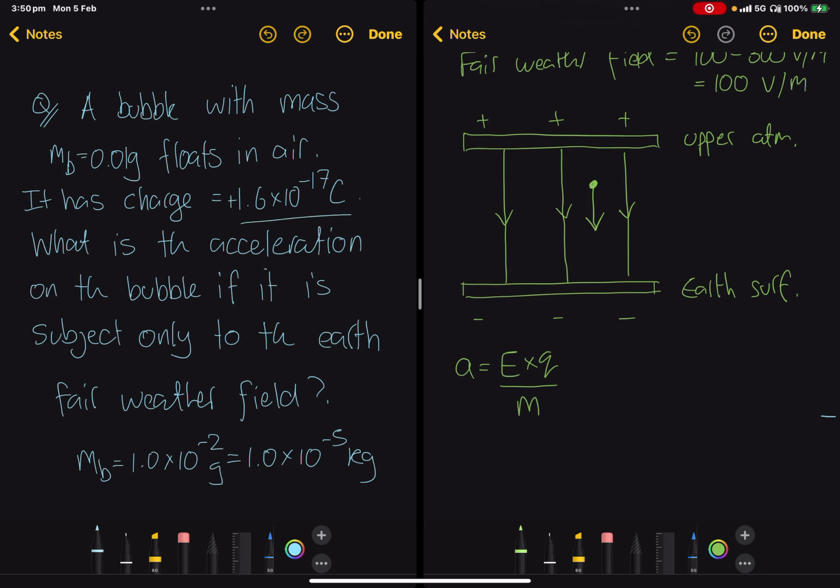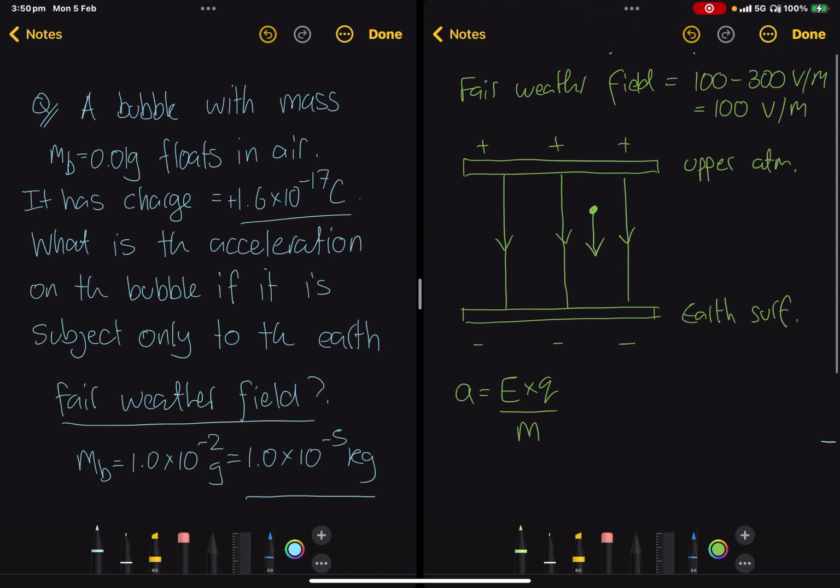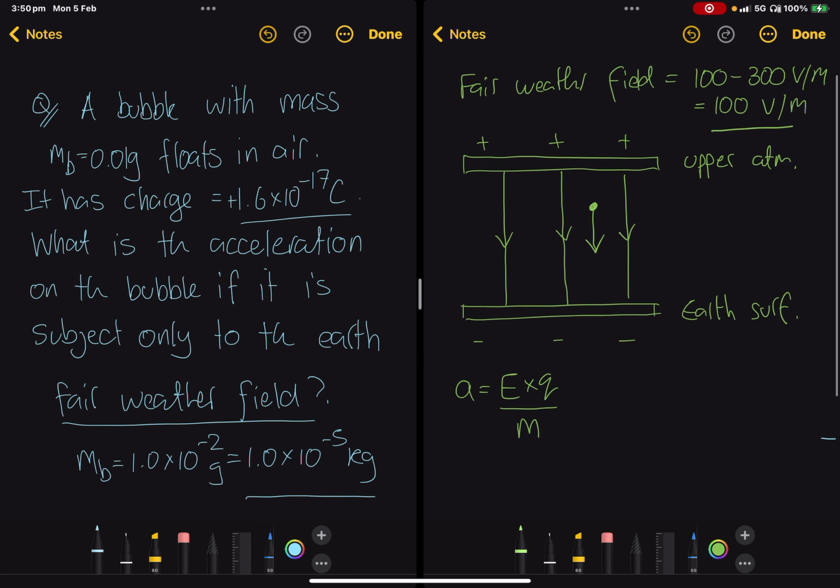The charge is already in coulombs. So this is the mass in kilograms, charge in coulombs. Fair weather field, we're not told in the question. We have to assume this. And we're going to assume a value of 100 volts per meter. So this gives us 100 times 1.6 times 10 to the minus 17 divided by 1 times 10 to the minus 5. So we're going to plug this into our calculator.